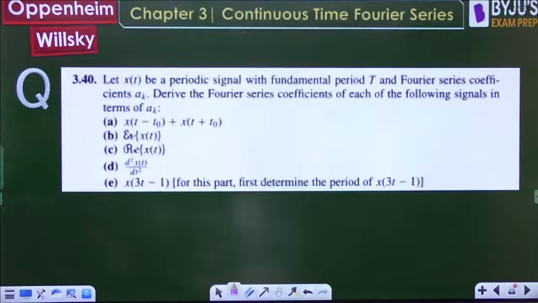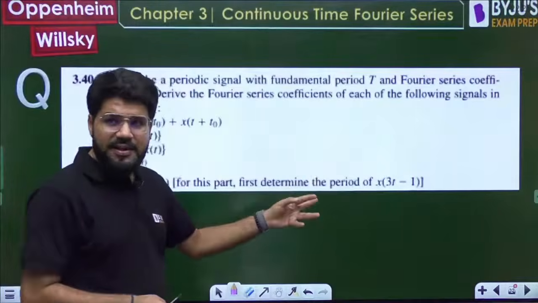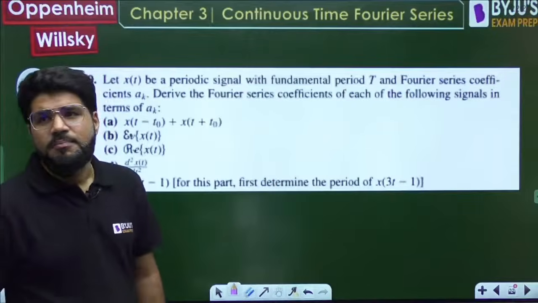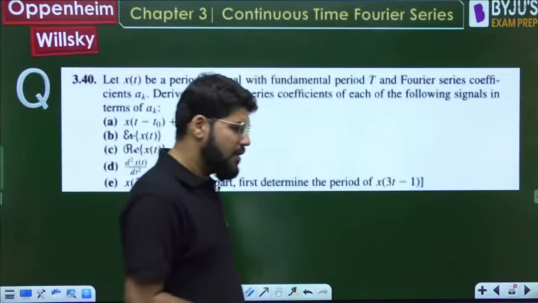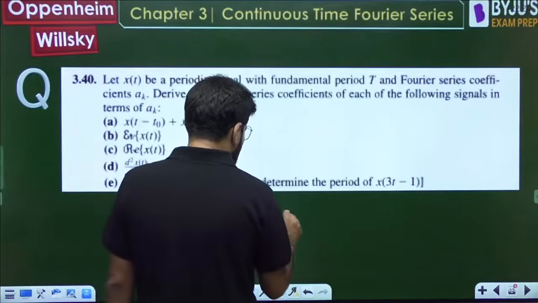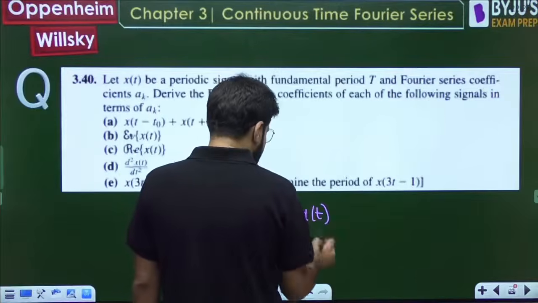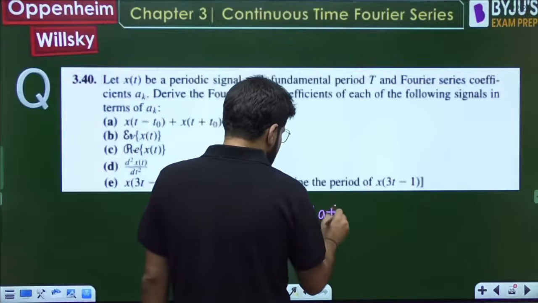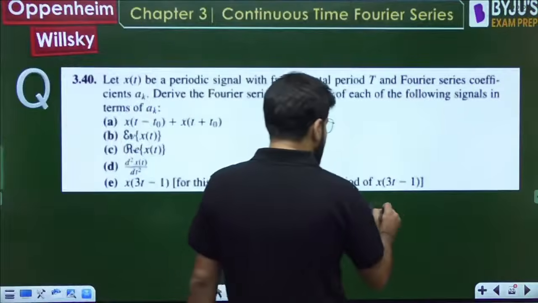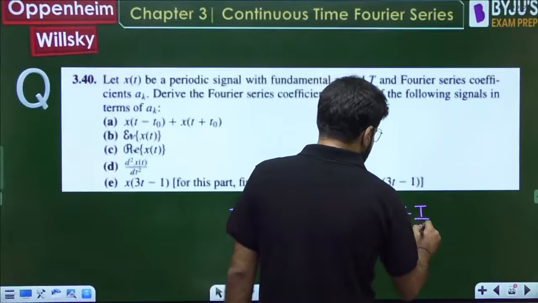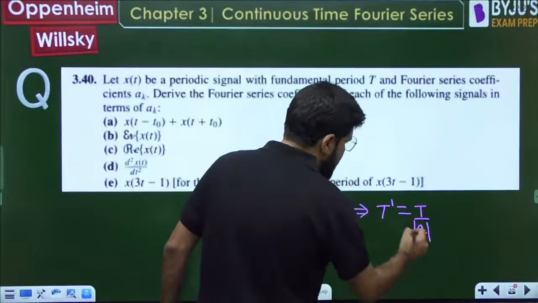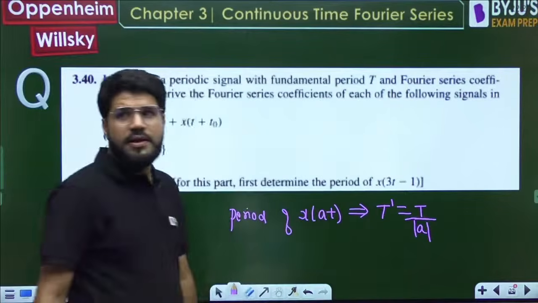Okay, x of 3t minus 1. They have given a very clear hint that for this part, first determine the period of x of 3t minus 1. What is the period of x(at)? We have already solved this in basics of signals. Whenever a signal is scaled, what is its time period? It is given by T by a, or T by modulus a. It is given by T divided by mod a.